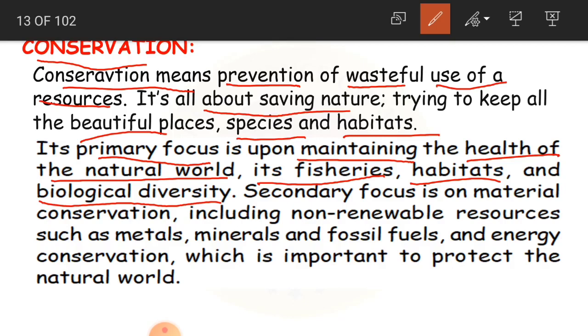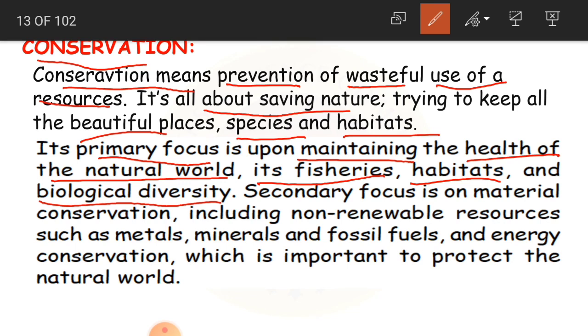That is, we are cutting down the forest. Because there is no forest, animals are not able to find a home. So they are not able to live and they are dying, and the number is decreasing. So here biological diversity means all the living organisms, plants and animals, all have to live.